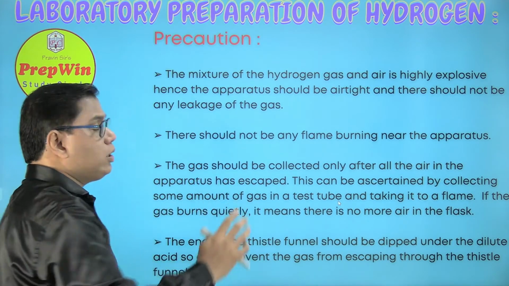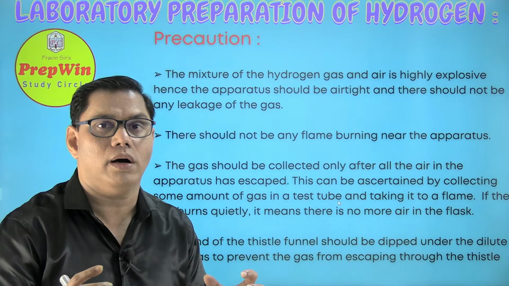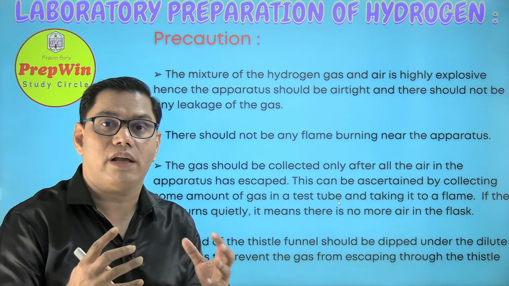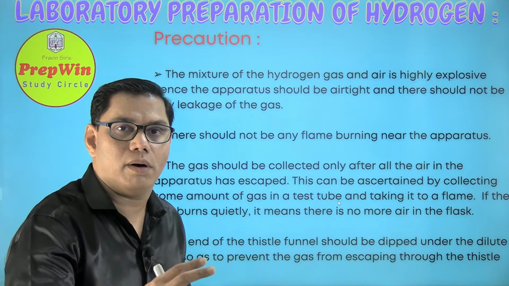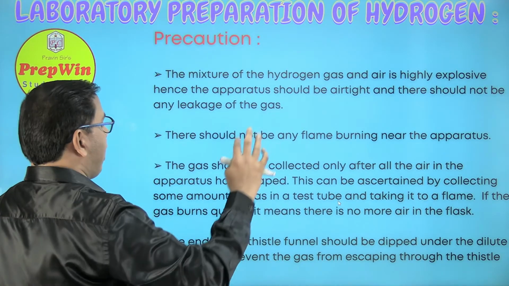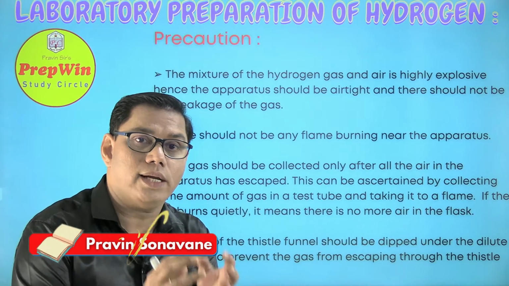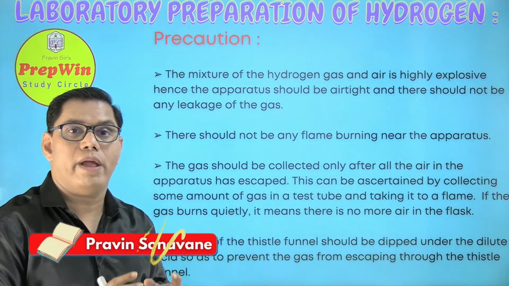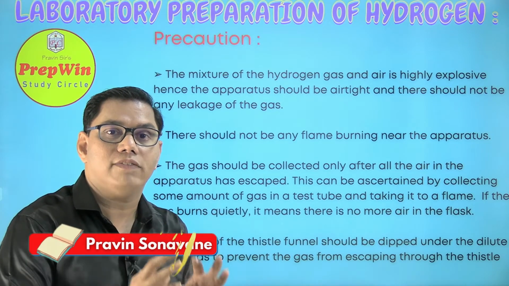And precaution number 2: just now I told you that hydrogen gas itself burns. Hydrogen is our future fuel. So always make sure that you don't bring a burning candle or burning stick near the apparatus. Third precaution is that whenever you prepare hydrogen gas in a laboratory, the apparatus which you are using will have some air.